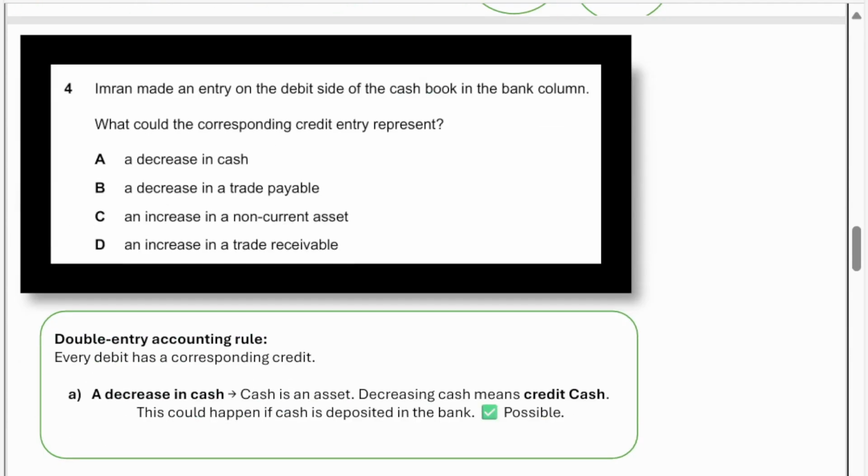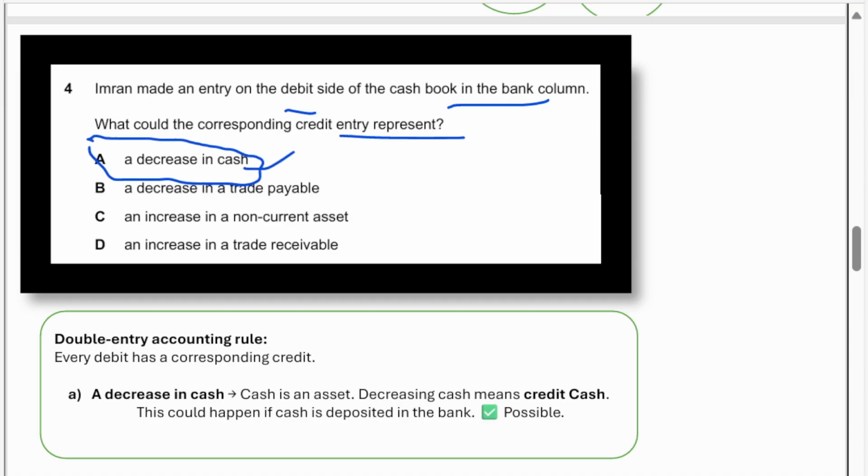Let's move to question number 4. Imran made an entry on the debit side of the cash book in the bank column. What does the corresponding credit entry represent? Here, the cash book debited means the bank balance is increased. Then on the other side, the payment side will obviously be decreasing cash. So what about options B, C, and D?